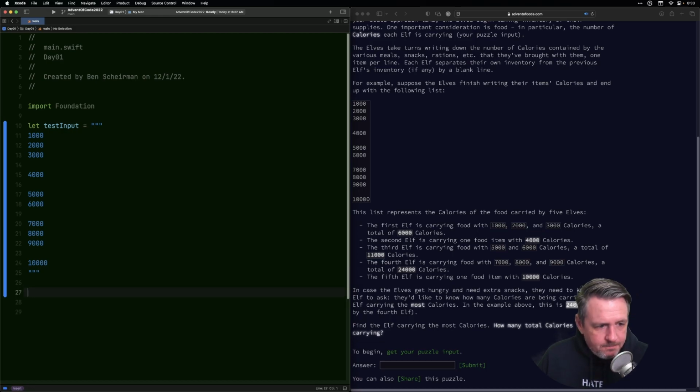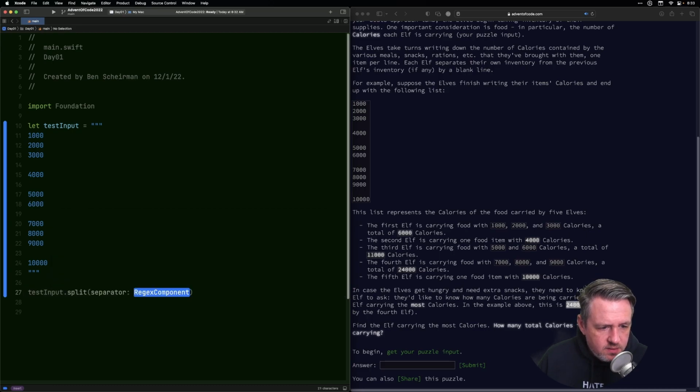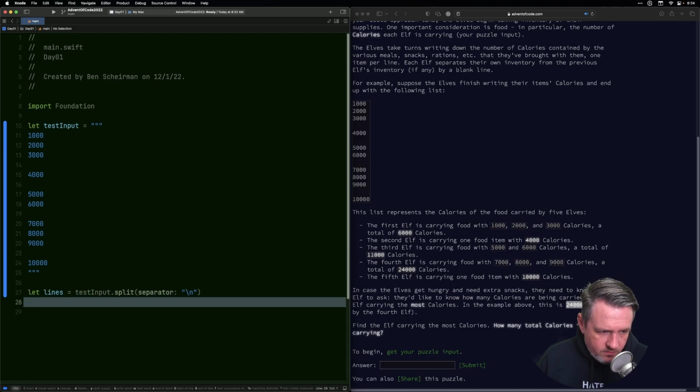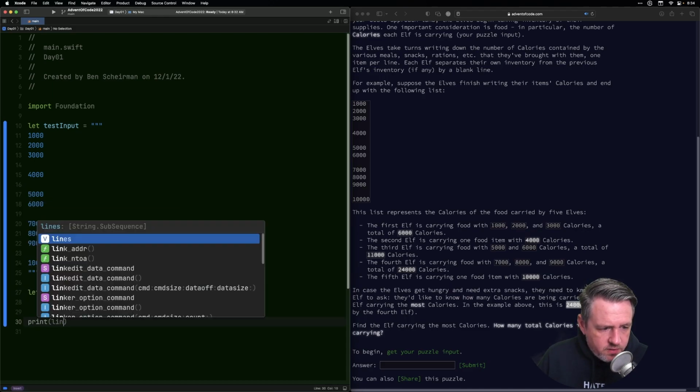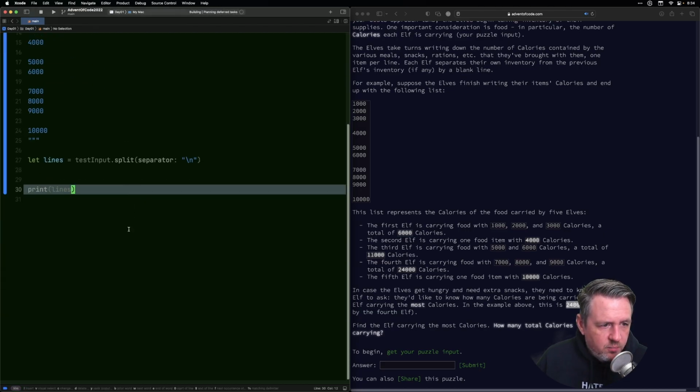Okay, so we'll start off by splitting this into lines. And so then if we print that and run it, we can get our output.